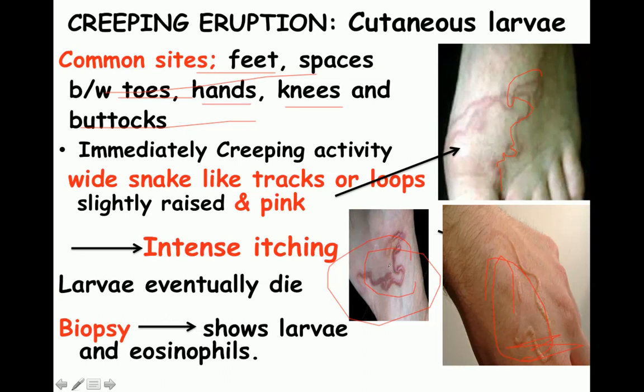The larva is eventually going to die within a few weeks, and if you take a biopsy specimen from this site, it will show larva and a large number of eosinophils. So this is creeping eruption or cutaneous larva migrans. You're asked about it in your exams. You get MCQs on this portion.